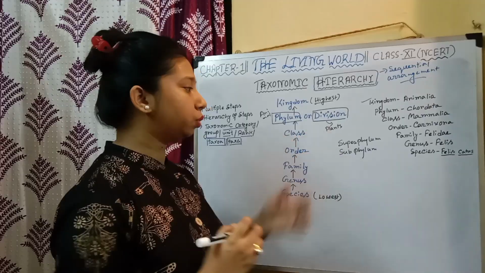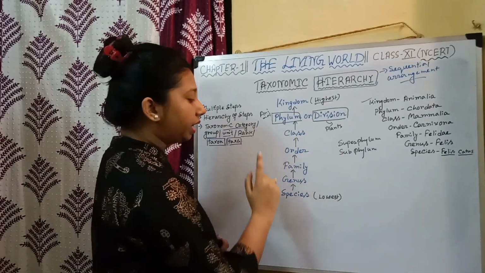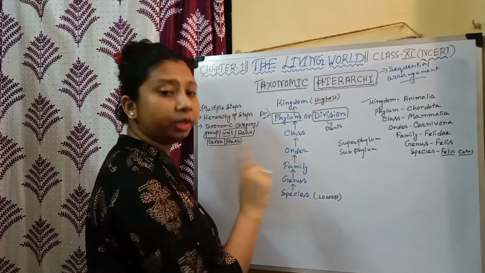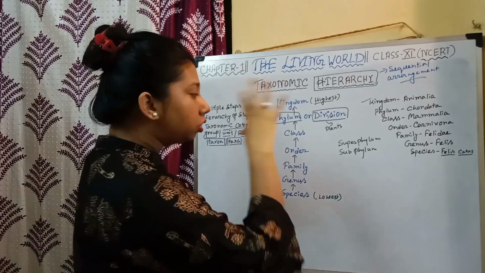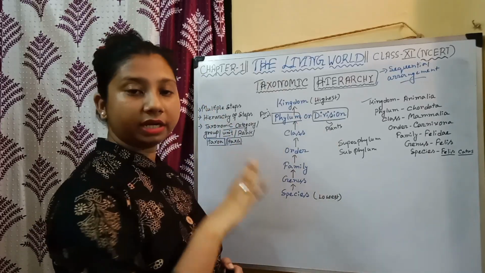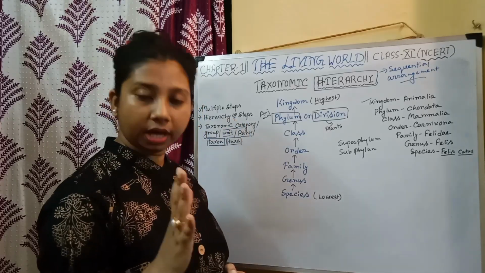And like this, we can write superclass, subclass. We can write superorder, suborder. We can write superfamily, subfamily. You may have heard the term tribe. These are also taxonomic categories or taxa, but these are not obligate taxonomic categories, right?